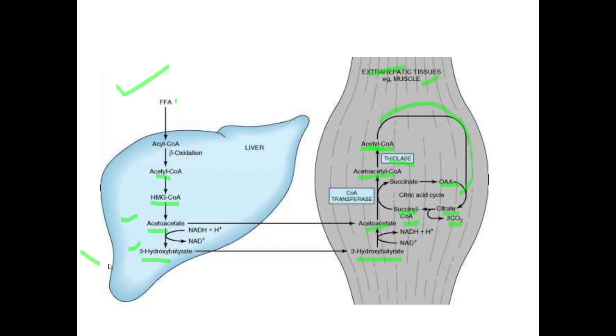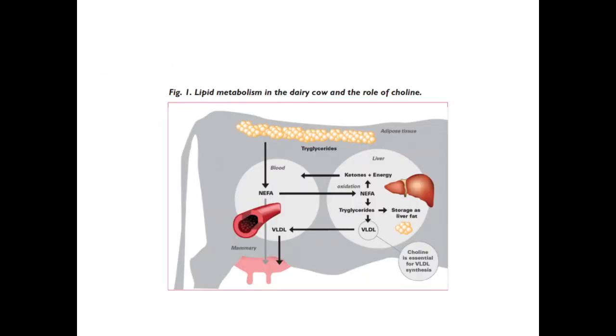So this is how the free fatty acid can get converted into these ketone bodies. And why is the fatty acid getting converted into ketone bodies? Because ketone bodies can generate energy inside the body. You can see that 3-hydroxybutyrate is traveling to the extrahepatic tissue, and there it gets converted into the final acetyl coenzyme A, and it can enter the TCA cycle. As you all know, the TCA cycle generates a lot of energy. So in this way, even when there is less glucose present, these ketone bodies can help in releasing energy inside the body.